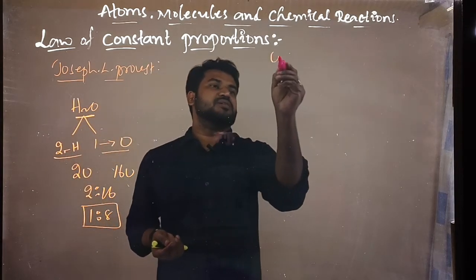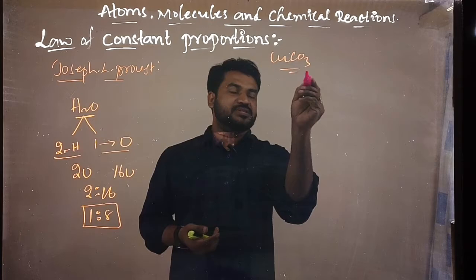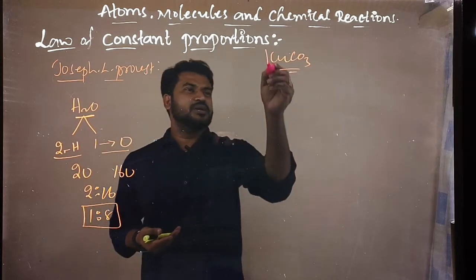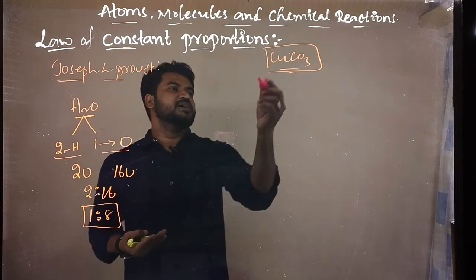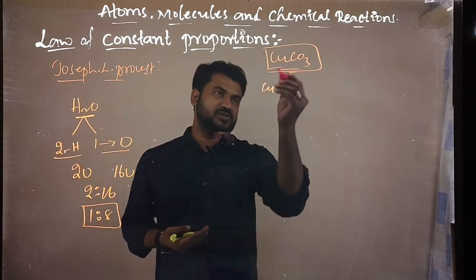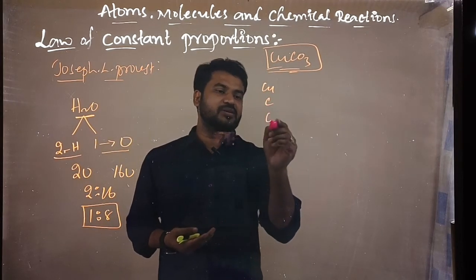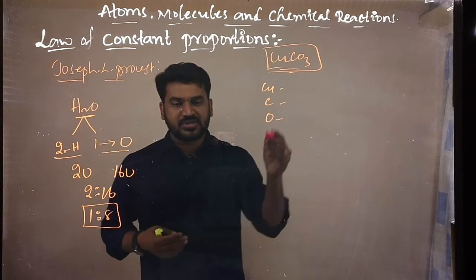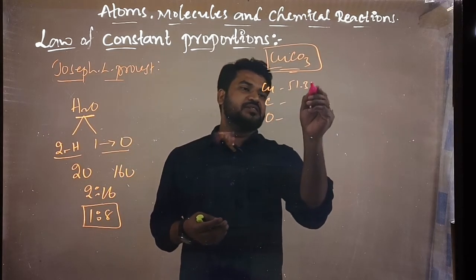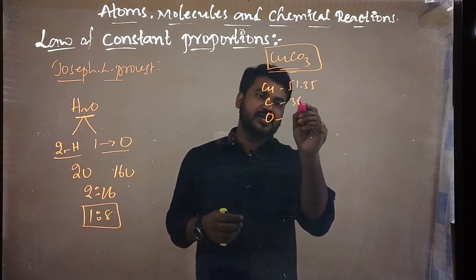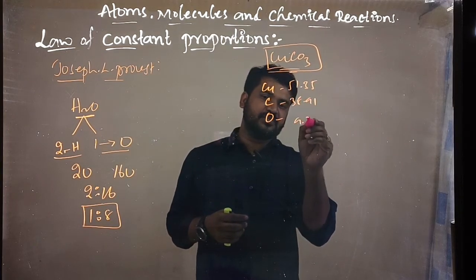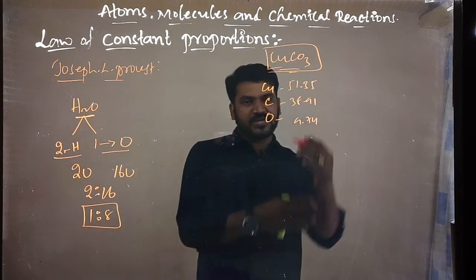He observed a copper carbonate compound, taking both a laboratory-prepared compound and a naturally available compound. By mass, he observed copper is 51.35, carbon is 38.91 and oxygen is 9.74.